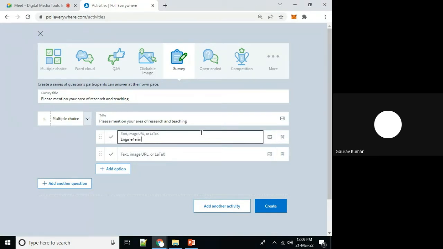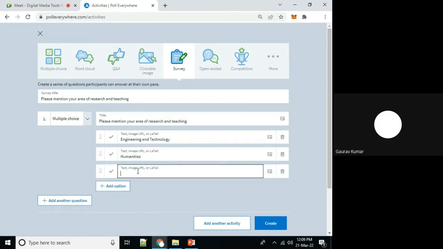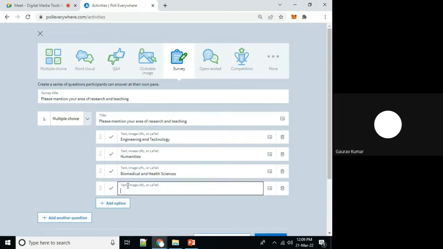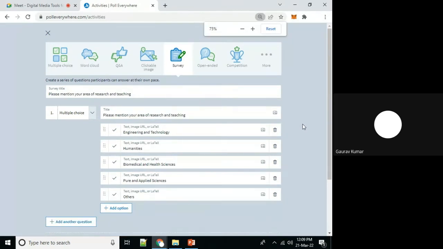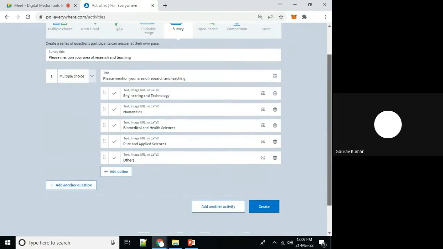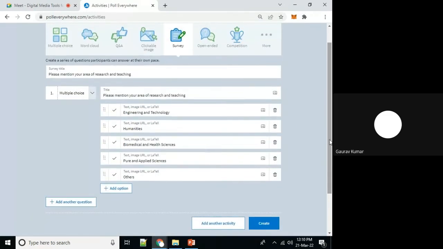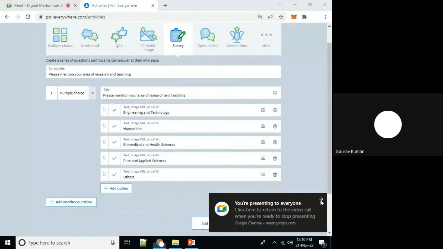Engineering and technology, humanities, adoption, biomedical and health sciences, pure and applied sciences, and for others I'm specifying Others, because a few participants may be in some other domain not mentioned here. Any number of options can be put, and then create.